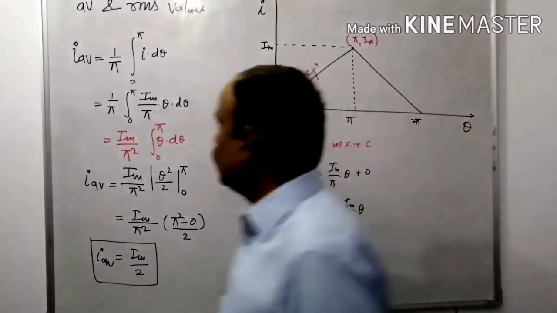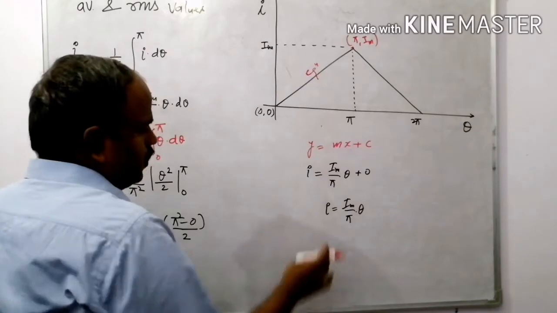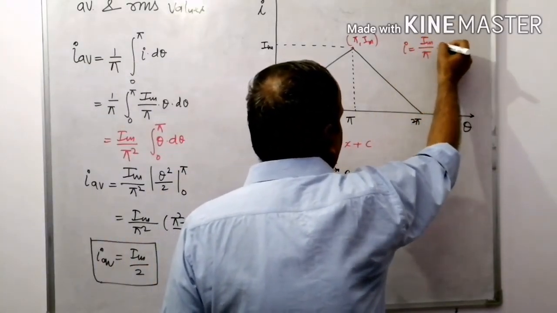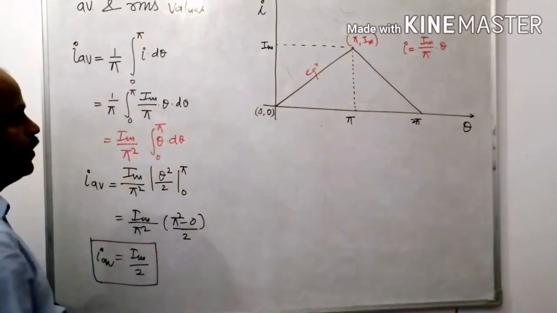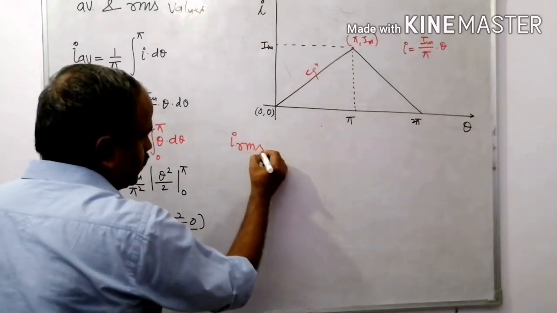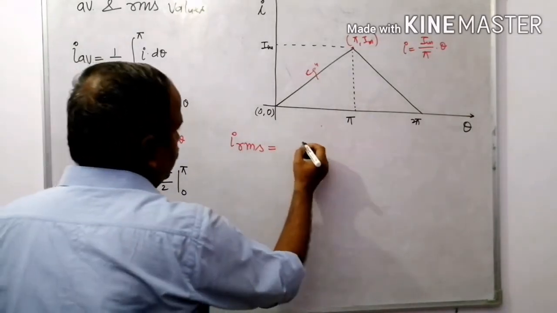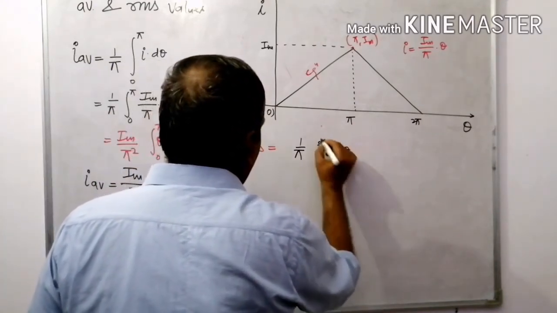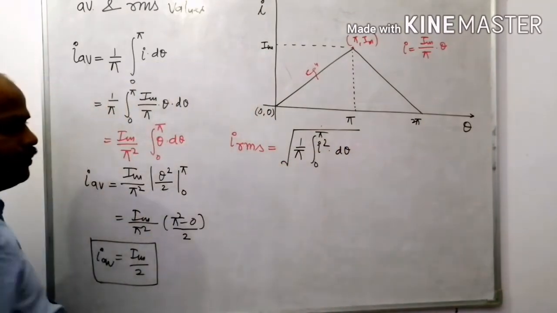Now see the another part, that is root mean square value. Okay, I will write it over here, I maximum upon pi into theta. I am going to rub it. See, I root mean square value, right? Mean, 1 upon pi, I square into d theta, limit 0 to pi, with whole square root.